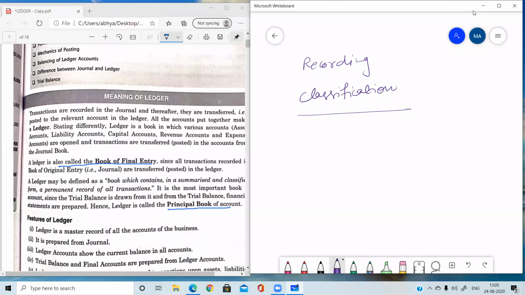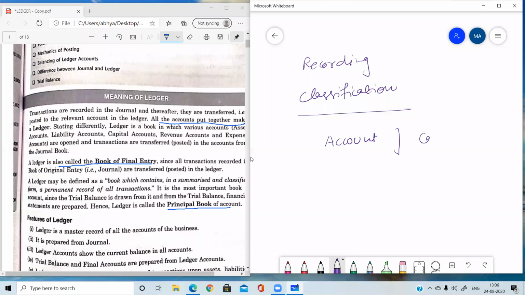In this classification, we need to make groups of the transactions which are already recorded. While making groups, we divide the whole of the general transactions under some particular heads. All the similar items are put together under a particular head, and that head is known as an account.